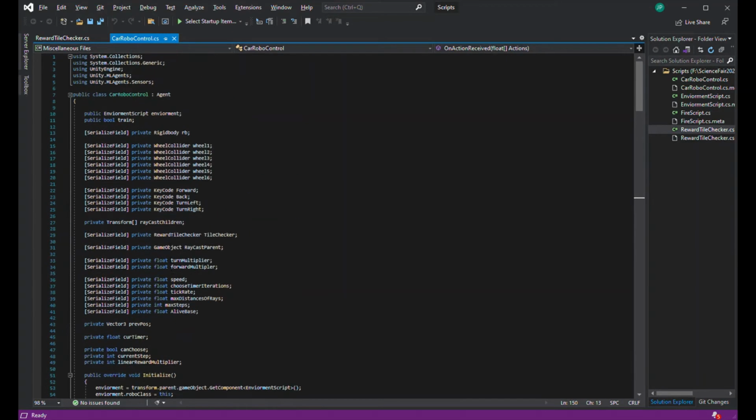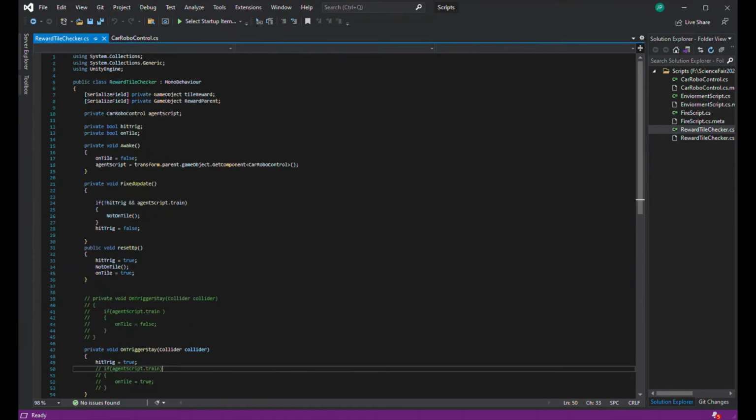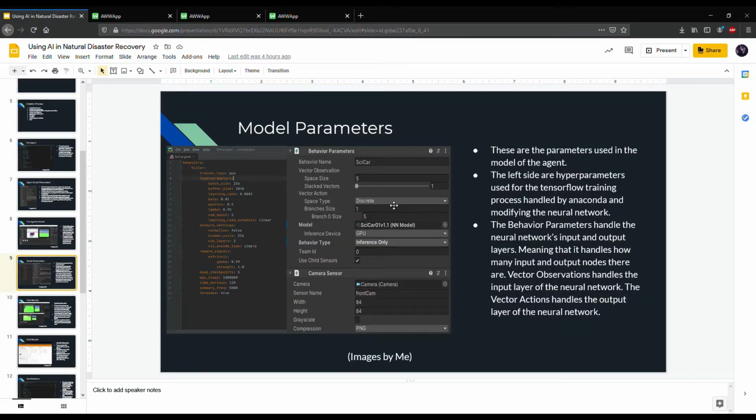And we do this using the agent class and the model behavior class. So these are the network parameters used to engineer how the neural network will look like for reinforcement learning training. On the left side, we can see this handles more of the training process and the hidden layers of the neural network. And we see this in the top where it asks the training type and we put PPO, which is the algorithm which we're going to use. On the right side, this more designs the Unity aspect of it and also the output and input layers of it.